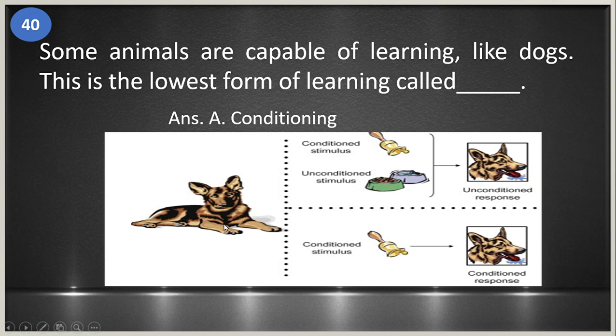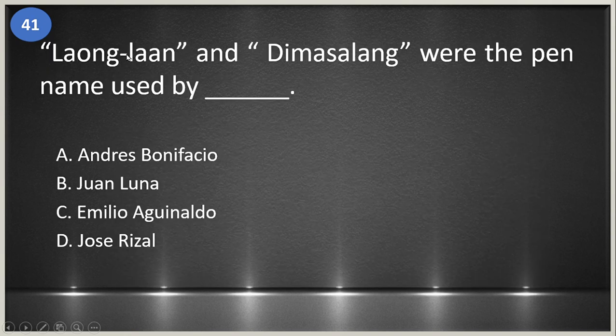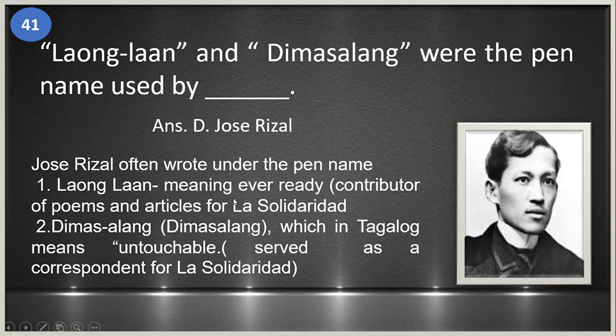Specifically the dogs. Okay. So 41, Laong Laan and Dimasalang were the pen names used by blank. A. Andres Bonifacio. B. Juan Luna. C. Emilio Aguinaldo. And letter D. Jose Rizal. So, ang sagot natin ay letter D. It's Jose Rizal. So, Jose Rizal often wrote under the pen name Laong Laan, meaning ever ready, contributor of poems and articles for La Solidaridad. And Dimas Alang or Dimasalang, which in Tagalog means untouchable, served as a correspondent for La Solidaridad.